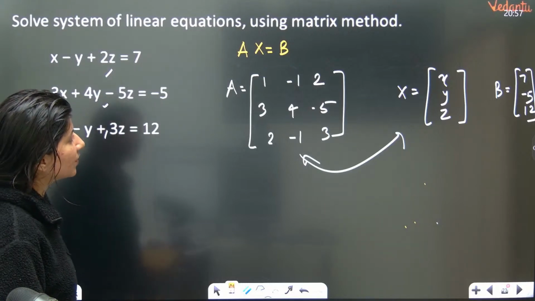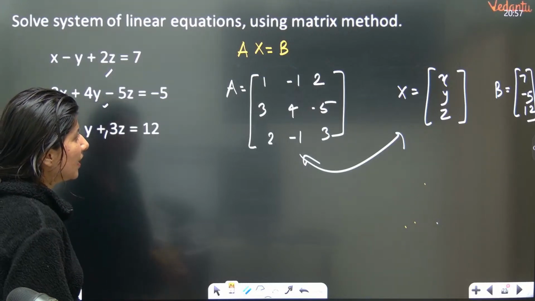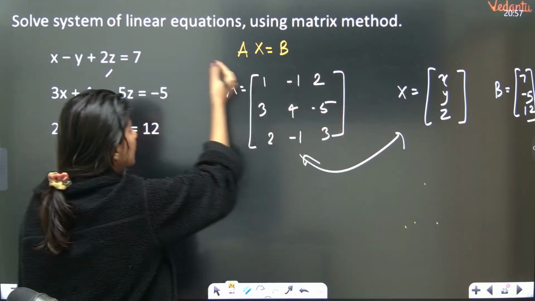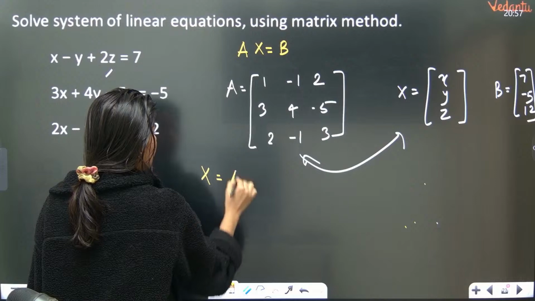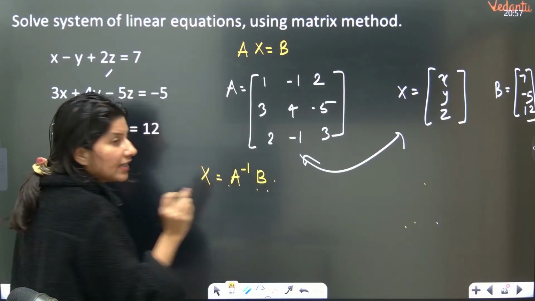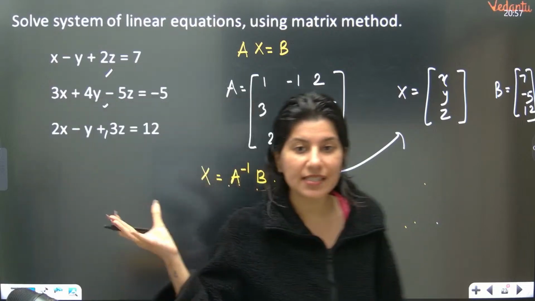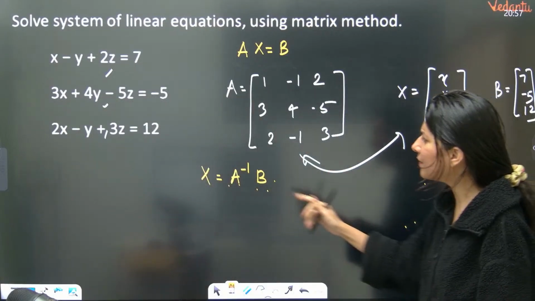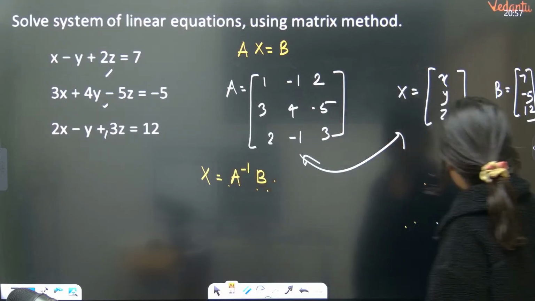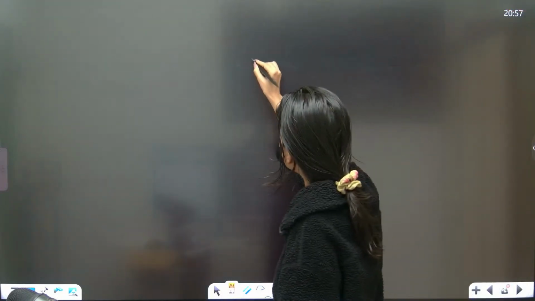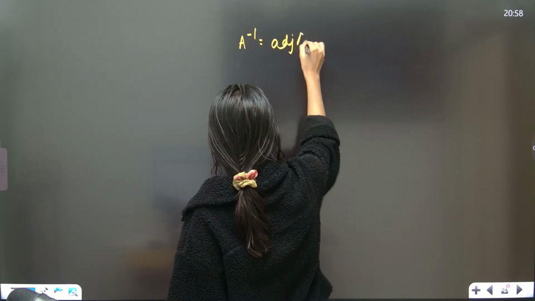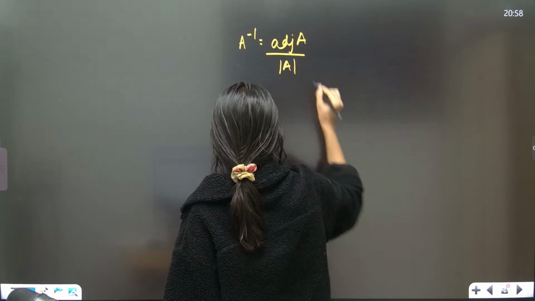Now we have AX equals B. So what are you looking for? Obviously you are looking for X. So X will be equal to A inverse B. That means A inverse B will give you the unknown value. This is how you solve. Now how to get A inverse? You know that A inverse is nothing but adjoint of A upon determinant A.